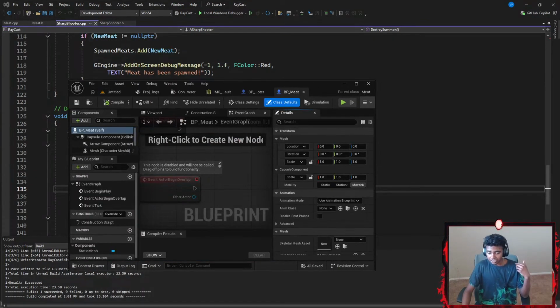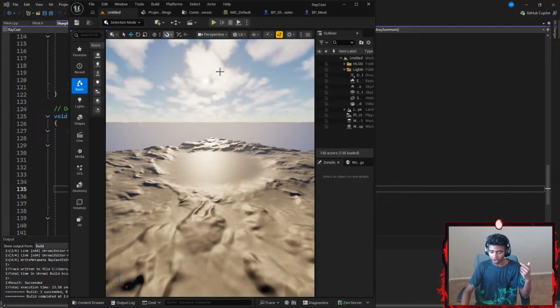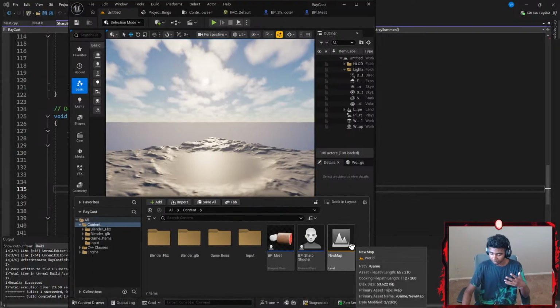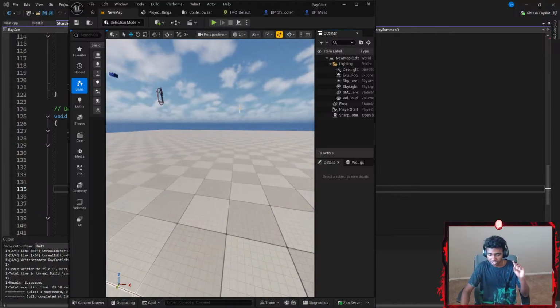So this is basically the project that I worked on here. Let me just extend that. There we go. This is the project from last stream where I could actually summon objects and all that stuff. If I go to content and then double click, memory pressure warning, memory pressure warning. Okay, it was saying memory pressure warning for some reason.